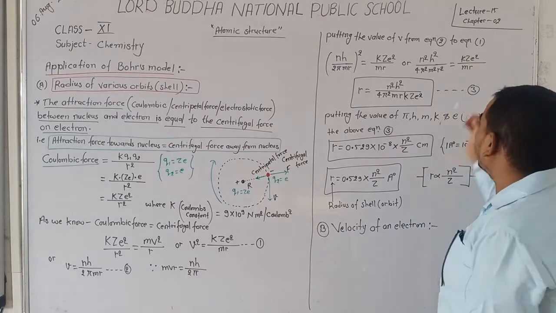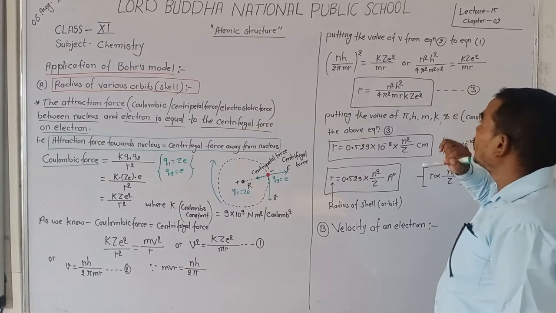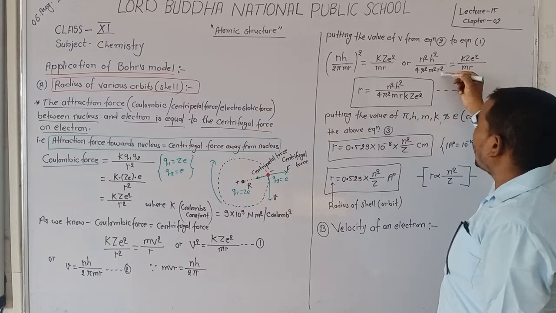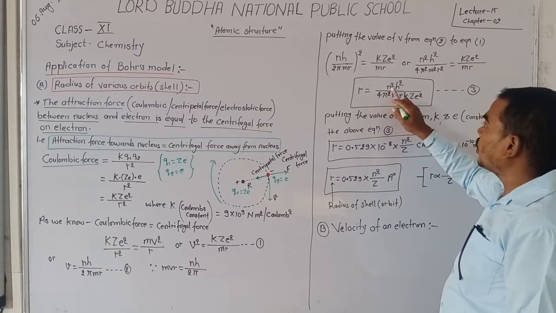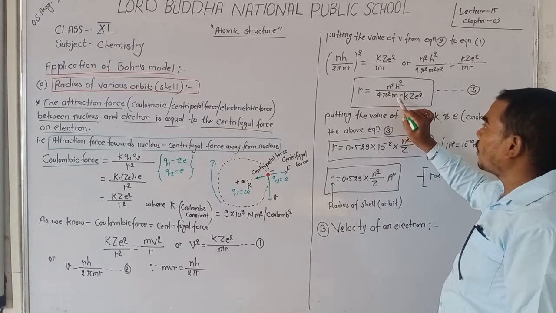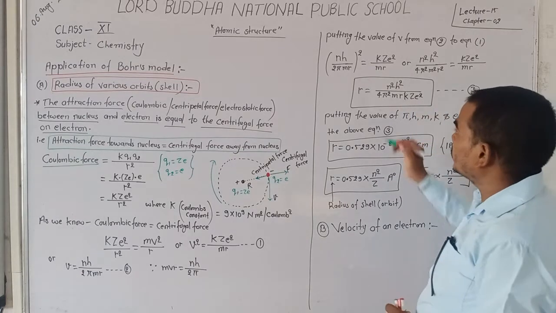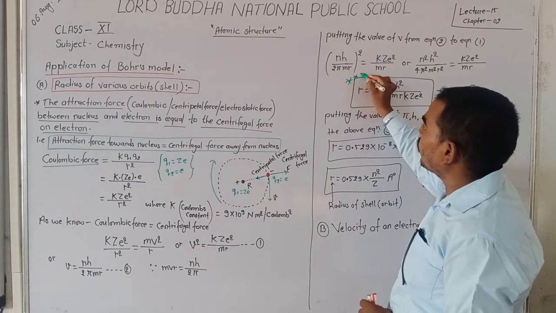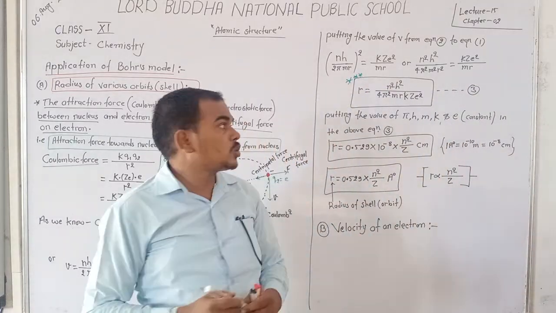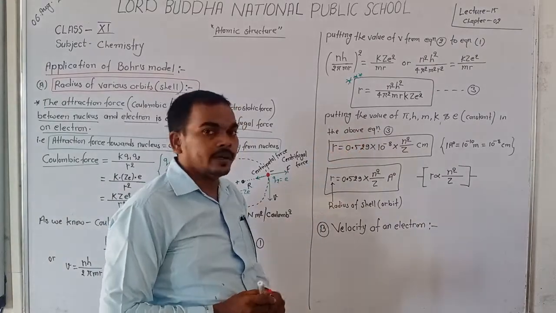Dear student, here m cancels m and r cancels r, and finally we obtain the value of r, equal to n square h square upon 4 pi square m K Z E square. This is the very important formula for finding the radius. This is known as the third equation.